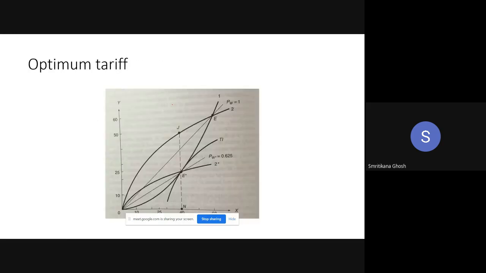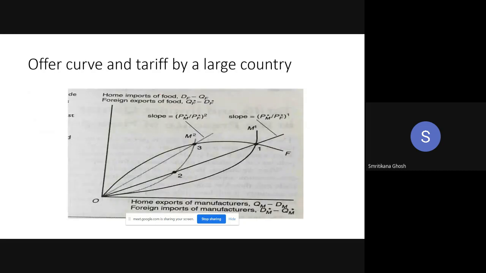Look at this. Here, the tariff is imposed by the domestic country. That is why the volume of trade is falling, the offer curve has shifted toward the horizontal axis, and the terms of trade is rising. Now, if you compare the amount of import at this point with this point, what can you see?